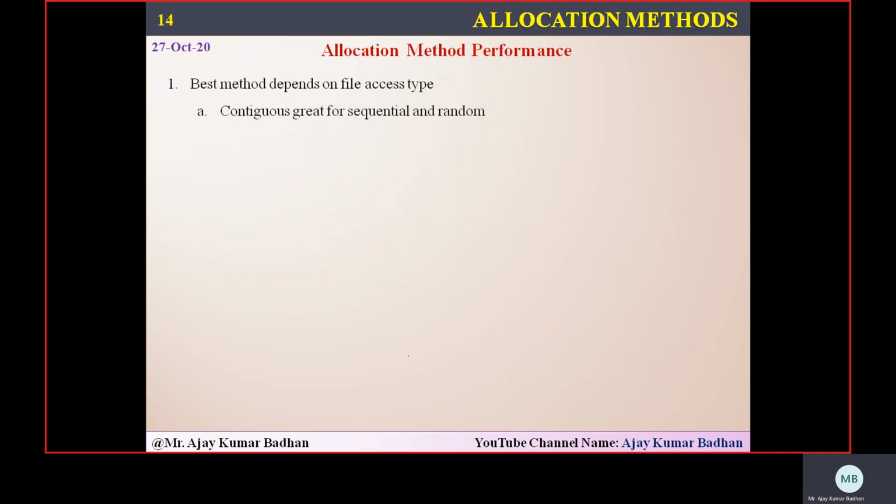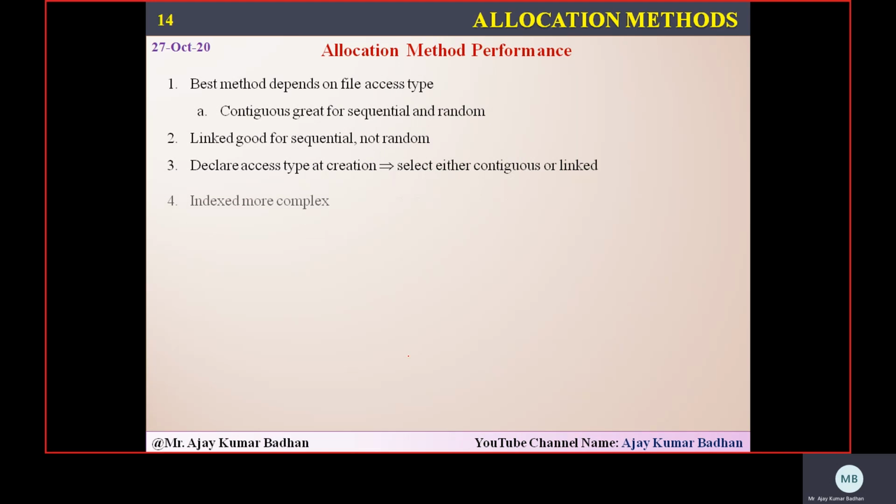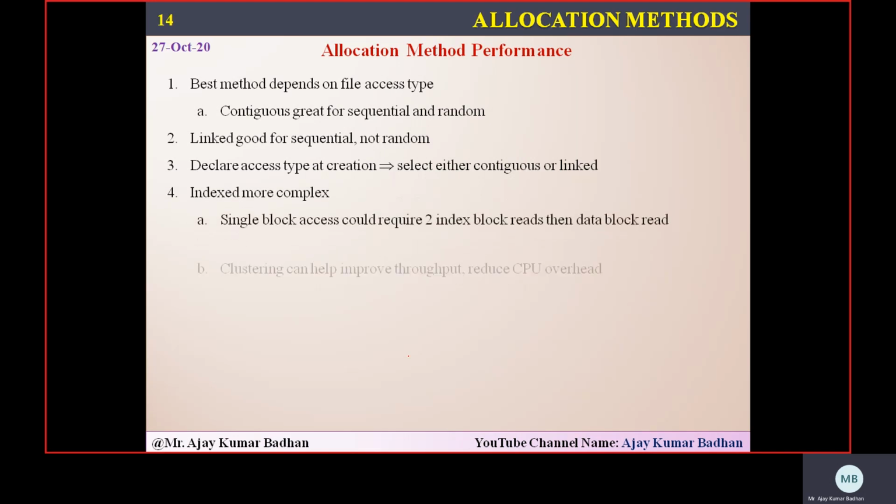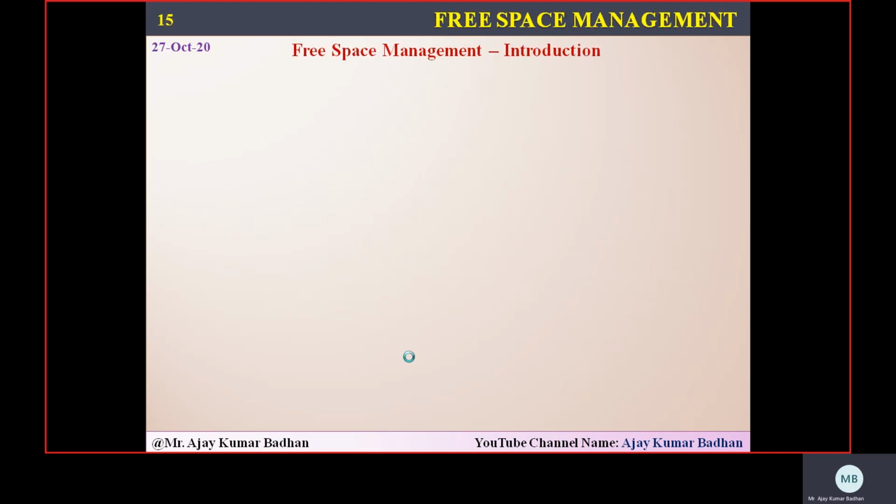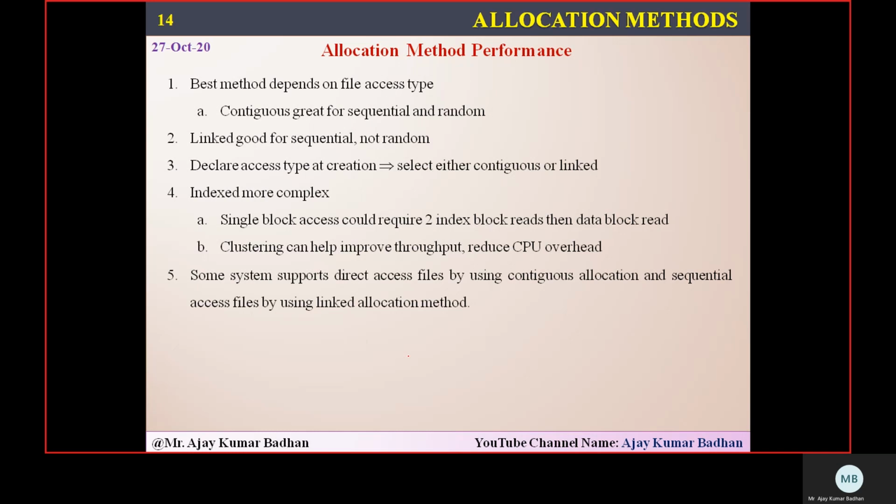Okay. Finally, performance. I think you people can guess it. I don't have to explain which one is much better. You know continuous will be much better. But coming to index allocation, as I told you, it is much more complicated, but it is much better when compared to continuous because it tries to overcome the problem.